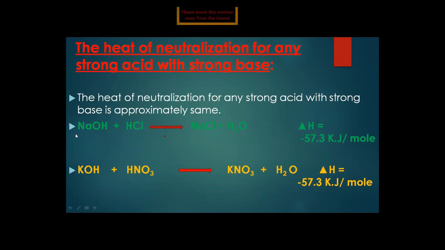How? Strong base NaOH plus strong acid HCl form salt NaCl plus water. Its delta H value is minus 57.3 kilojoule per mole. Another example of a strong acid and strong base: KOH reacting with HNO3 forms potassium nitrate KNO3 plus water, and its delta H is also minus 57.3 kilojoules per mole. Both have the same value for a strong acid and strong base.